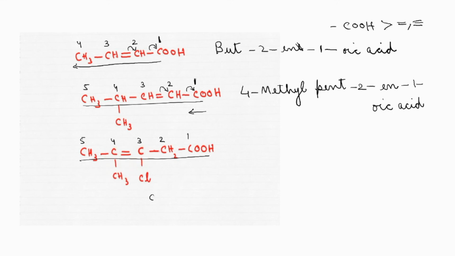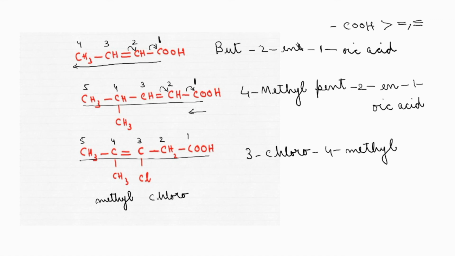Which one should be told first? Chloro should be told first, then only the methyl group will be coming. So write the prefix first. You will be writing 3-chloro. Right? See, the prefix is not over. Again, we will put a dash. 4-methyl. Correct?